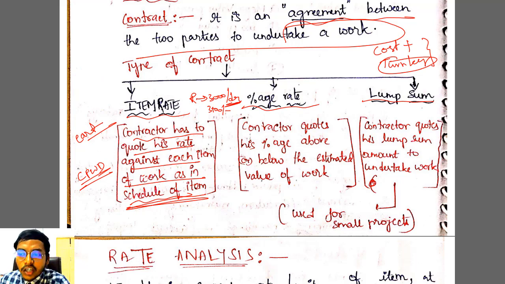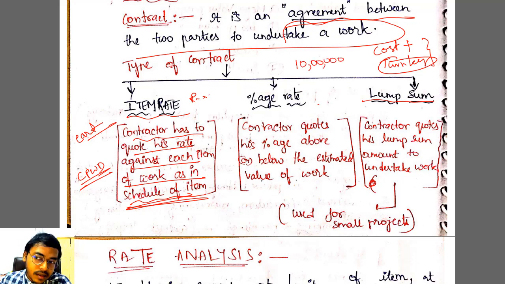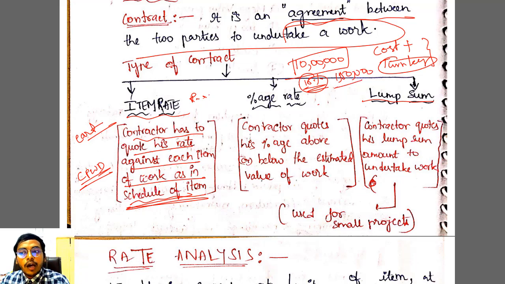Next is a percentage rate contract. See, let us say a project is costing me 10 lakhs. So what will the contractor say? The contractor will say, 10 lakh is the project, I want 15% commission. So what he means is, 10 lakhs is the project cost, and on that 15%, 1,50,000 will be his fees. I hope you got it, right? What is item rate and percentage rate?